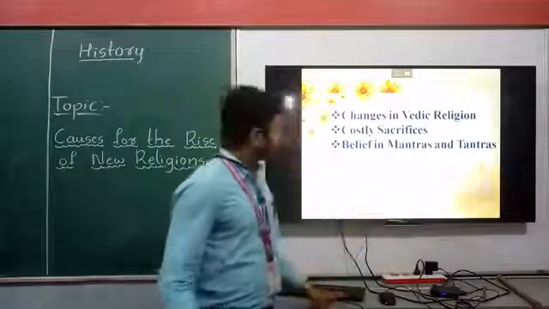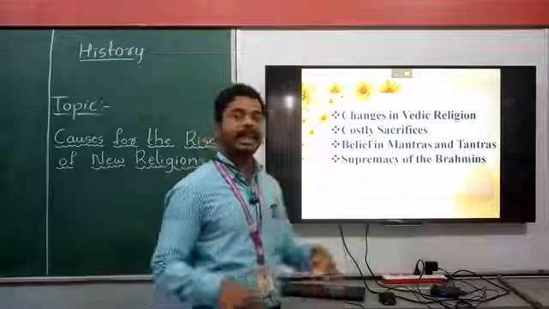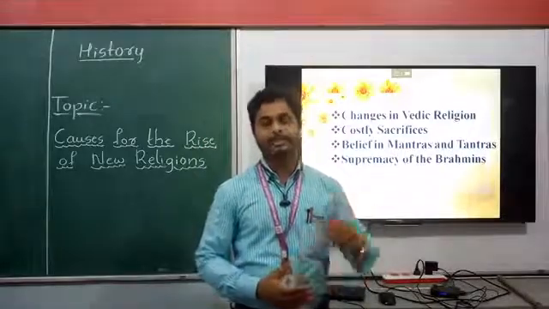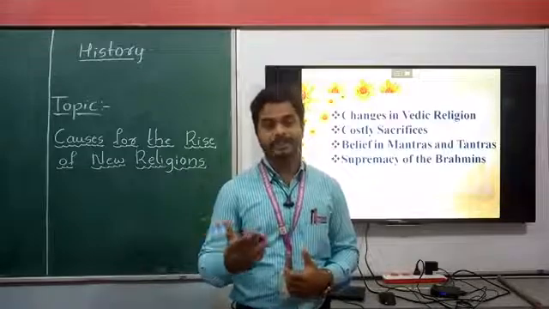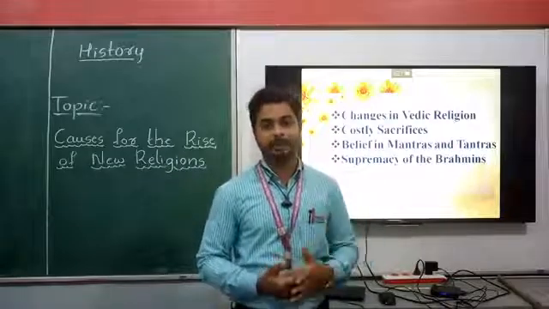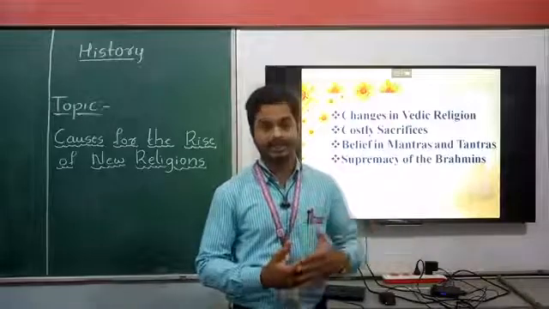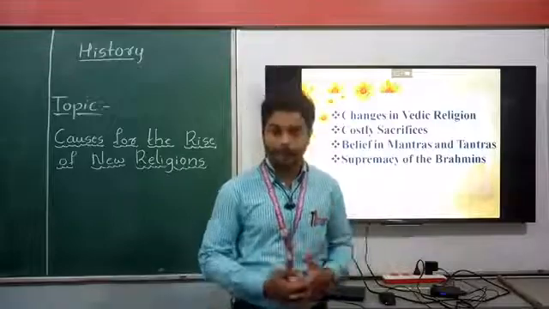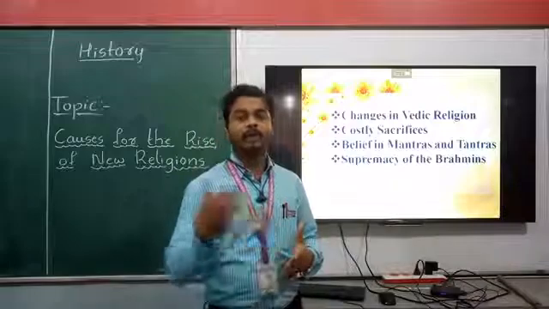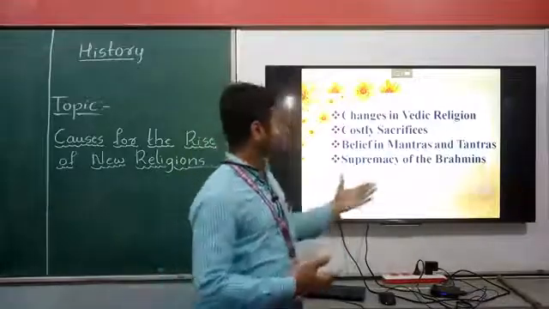Then, supremacy of the Brahmins, as I have mentioned earlier. There was a four-caste system: Brahmins, Kshatriyas, Vaishyas, and Shudras. Brahmins were considered upper category people, and all the rules and regulations of the Vedic religion were made by Brahmins, and all the common people had to follow their preaching.